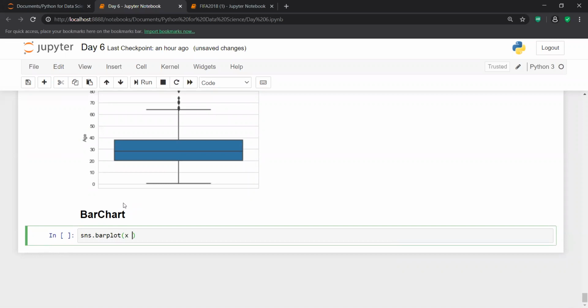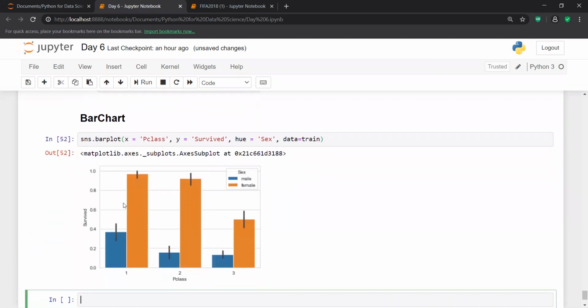So on my x-axis, suppose I want to take pclass. I want to take the survived column on my y-axis. And then hue is nothing but sex. Fine. So on the basis of male and female, I want to do this analysis. So this is what I'm getting.